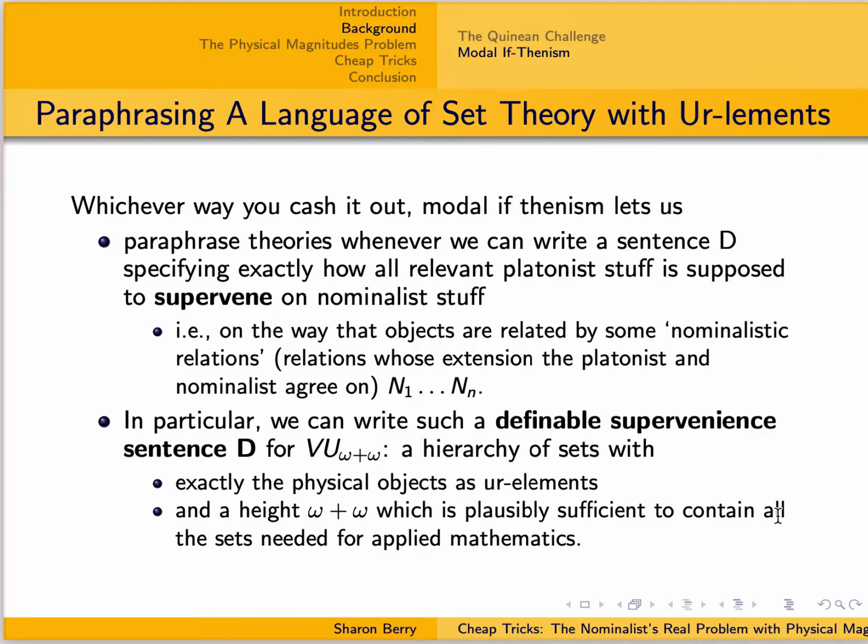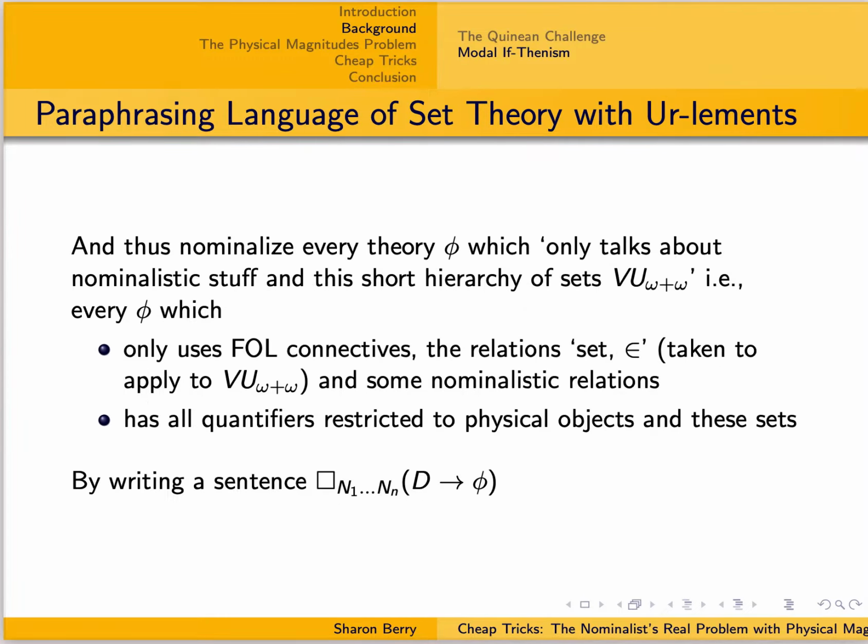In particular, we can write such a definable supervenience condition for this short hierarchy of sets, which I'm calling VU omega plus omega, which has exactly the physical objects as elements, and then goes up to a height which is omega plus omega, two copies of the natural numbers back to back, which by general estimates is more than sufficient to include all of the sets needed for applied mathematics.